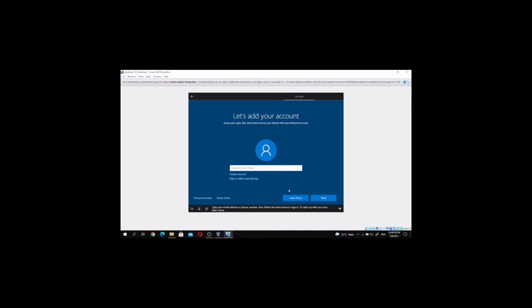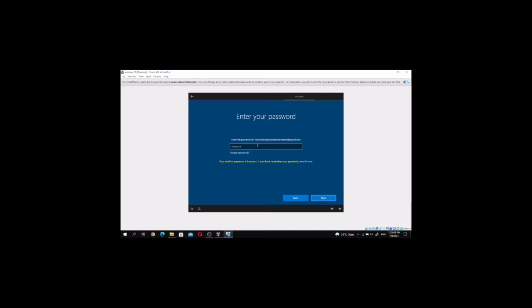Then you need to add your account into Windows 10. If you don't have an account, you can create one. Enter the account password.